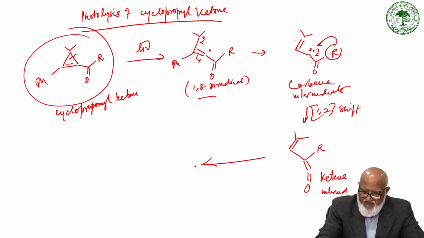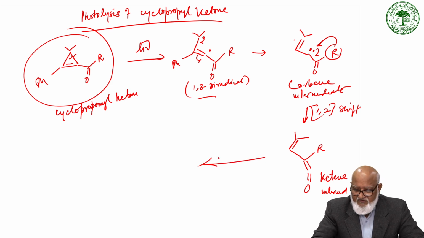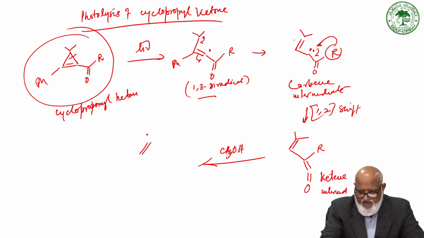And we know that this ketene in the presence of a protic solvent like methanol gives rise to an ester. So you get R, C double bond O, OCH3.